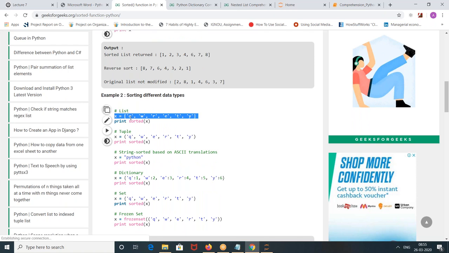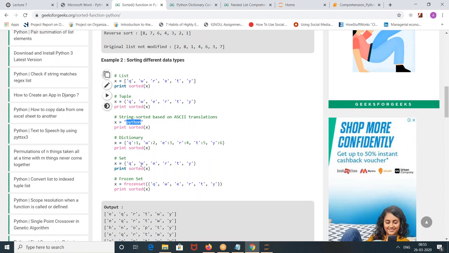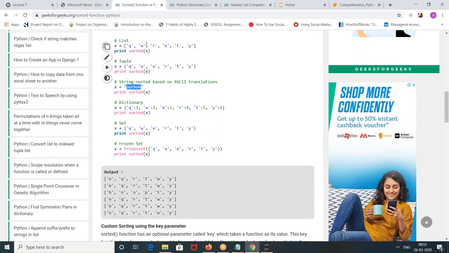So simple. Sorted of this one; tuple also you can do, string also you can do, dictionary also you can do. All the answers are like this. This is for a list. The answer: E is the first element, right? Tuple also gives the same answer. In Python, this is a string. Which one is the first element? H, right? Dictionary again E. Set again E.